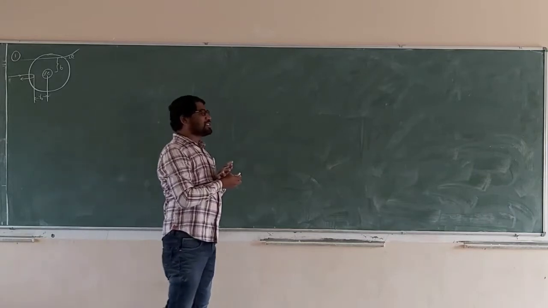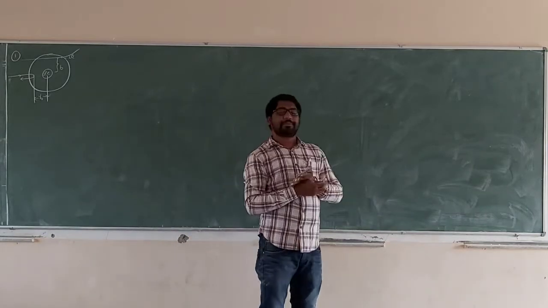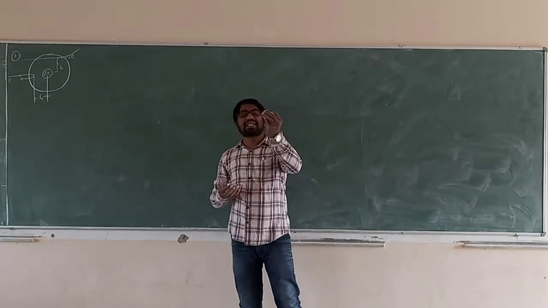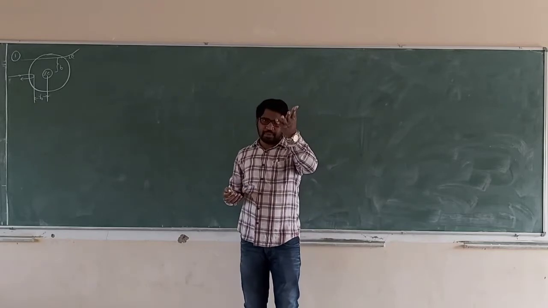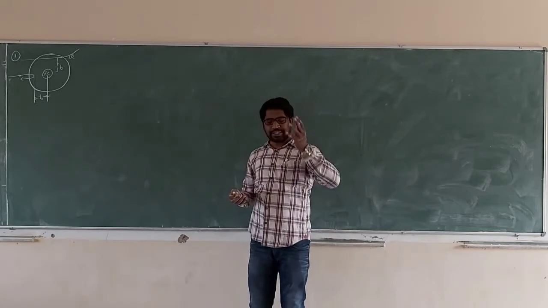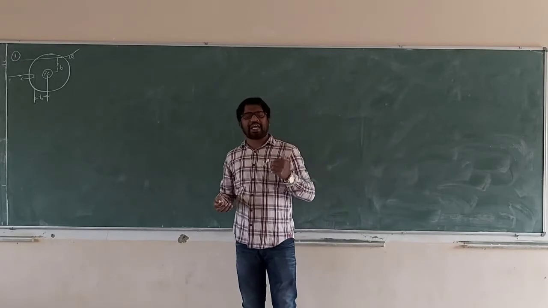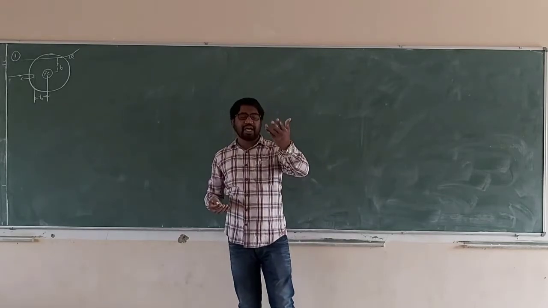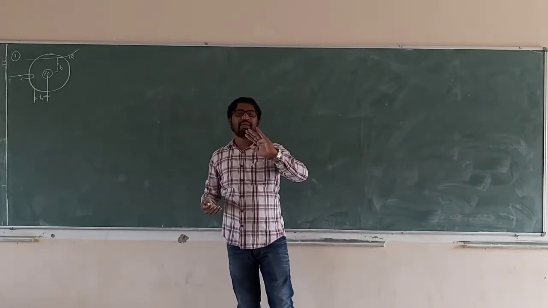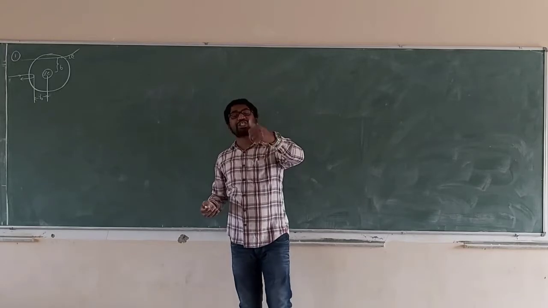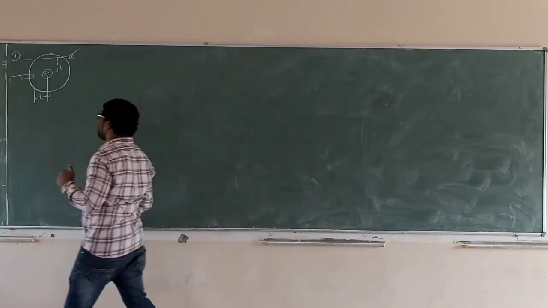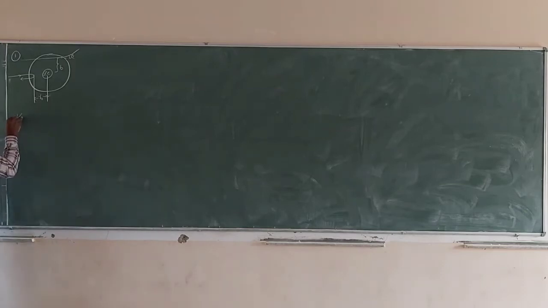When the alpha particles are moving initially, after a certain distance, due to repulsion, they are repelled. Initially, kinetic energy is there. Before retracing, the kinetic energy is converted into potential energy. The kinetic energy of the alpha particle is balanced by potential energy.